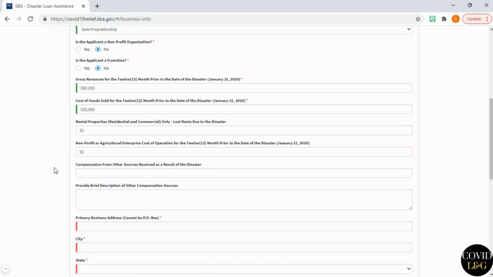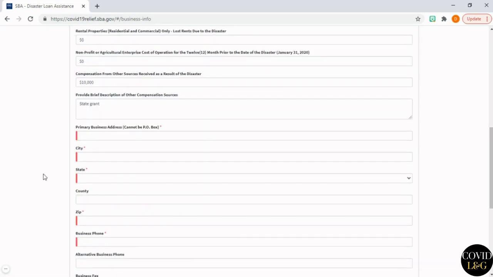Compensation from other sources received as a result of the disaster. So let's say we received a grant from our local government of $10,000. We have to report that. Of course, that will take away from our loan amount. But if they found out we got a grant and we didn't report it, it'd be a whole lot more trouble. So let's just go ahead and report that information. Provide brief description of other compensation sources. Say state grant.